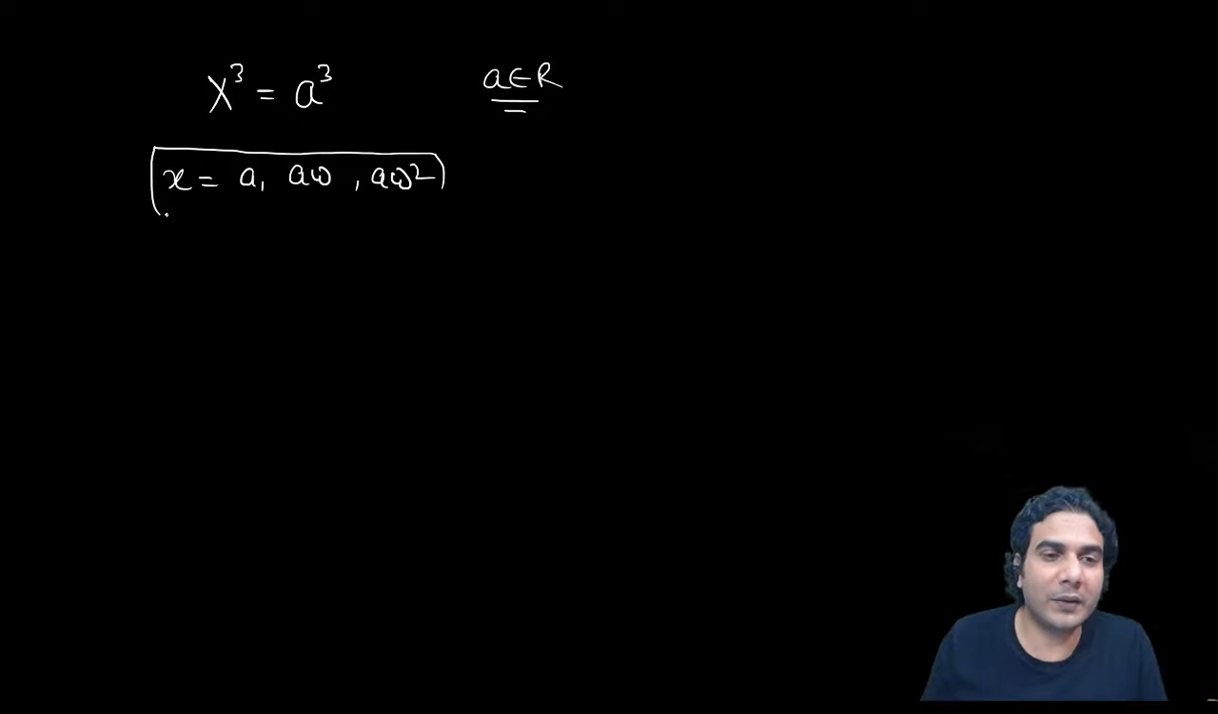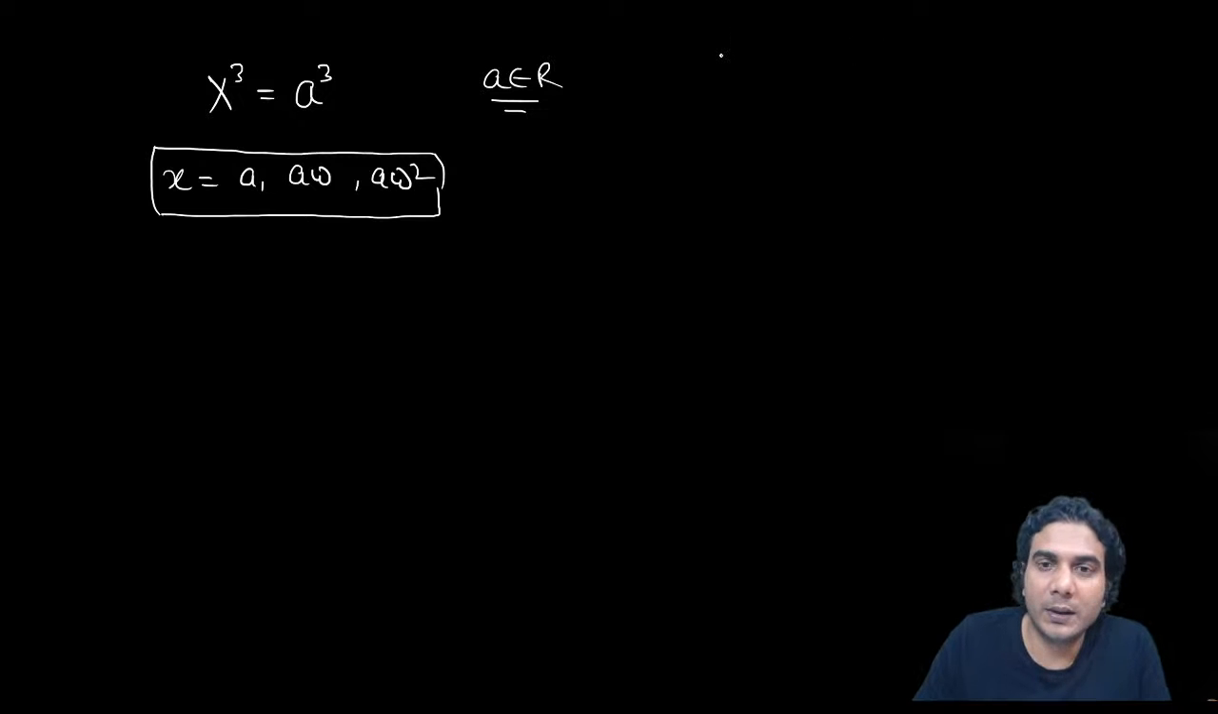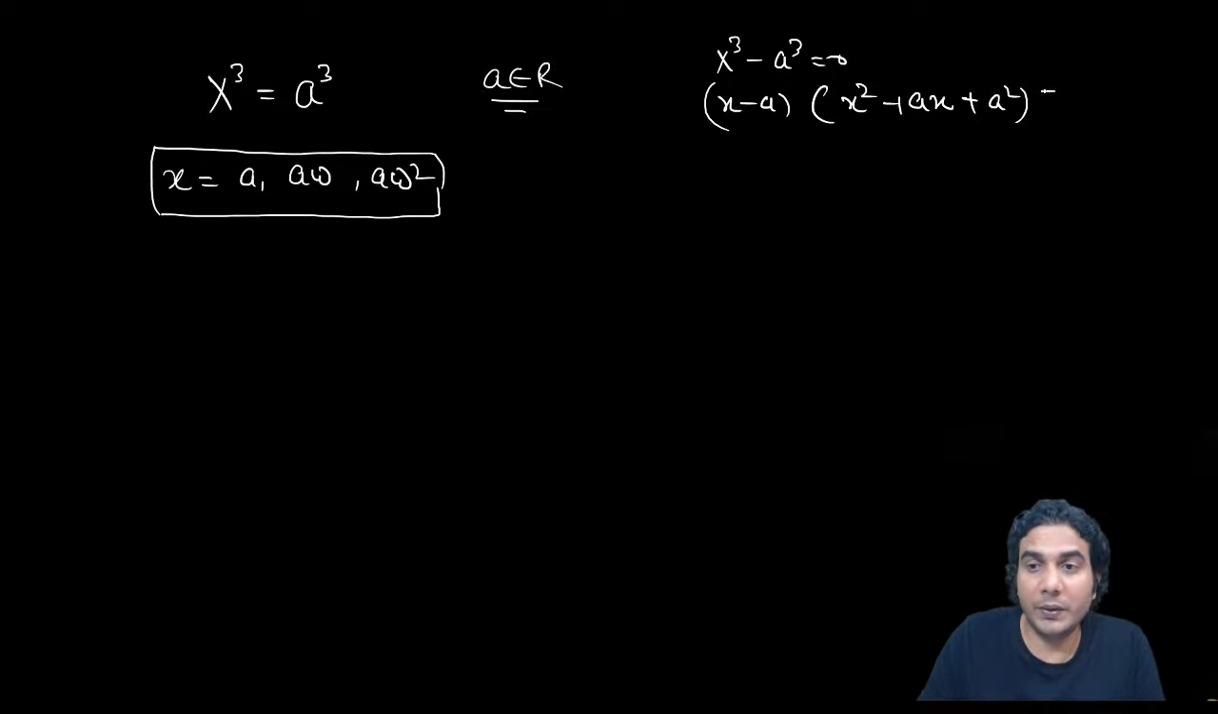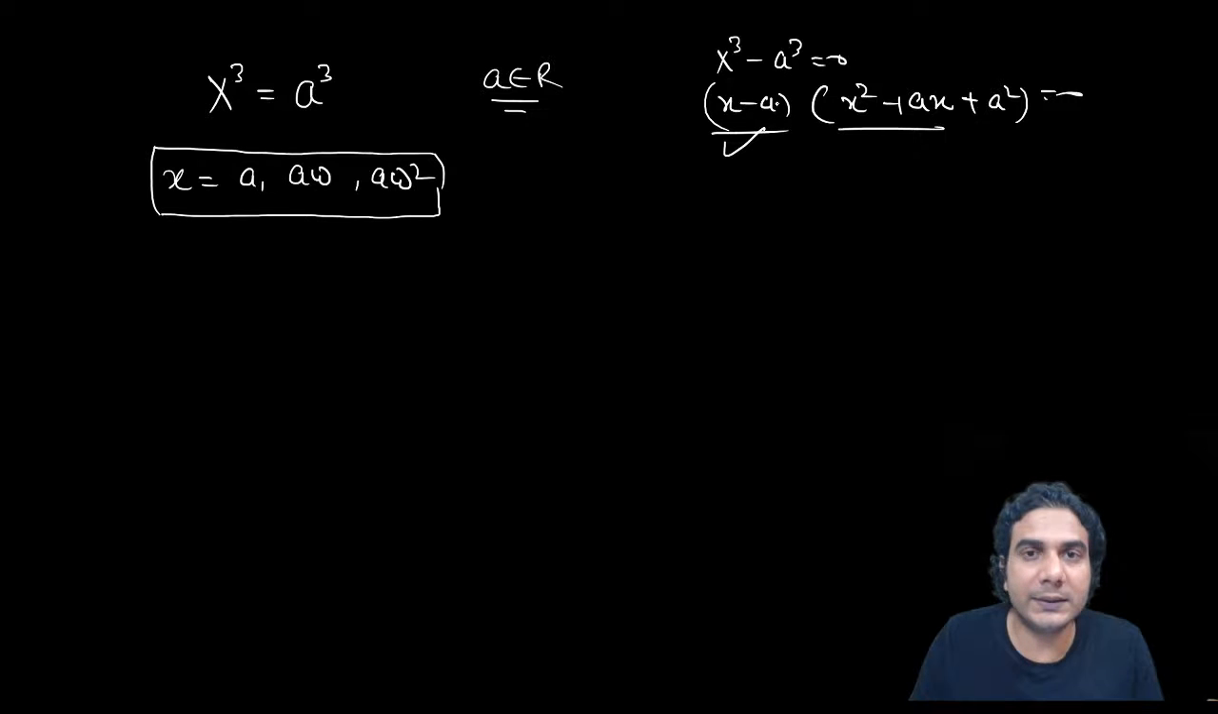Again, same method, you can factorize it, apply the formula, and then you can write the roots. So x cube minus a cube, let me do it for you. If you factorize, you'll get x minus a and then x square plus ax plus a square. All right. So you write the roots of this, and you will come to know one root. You can easily see one root is a, and the remaining two roots will be a omega and a omega square.